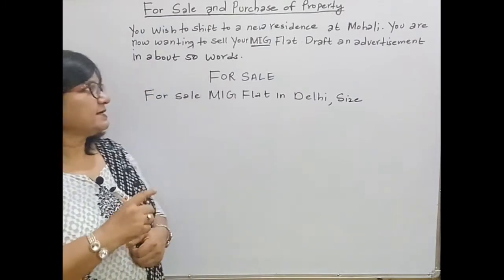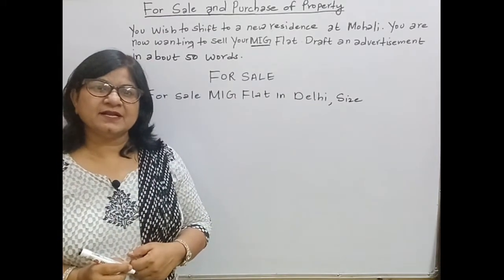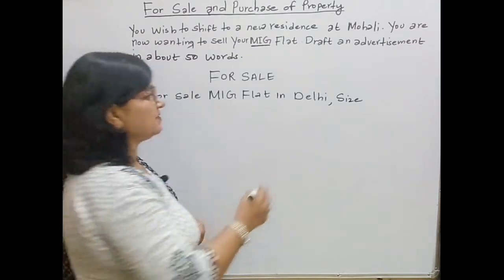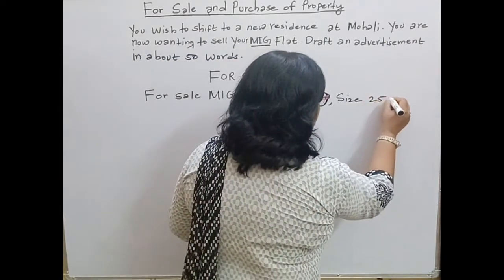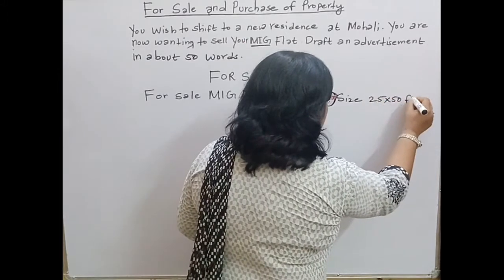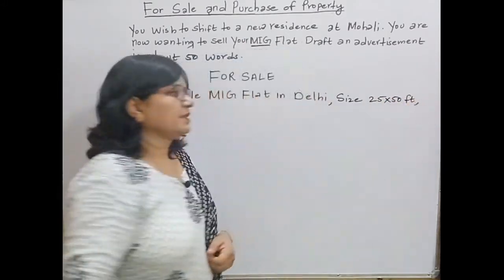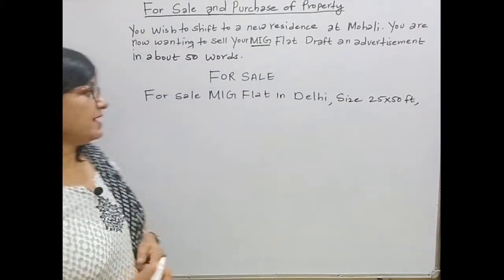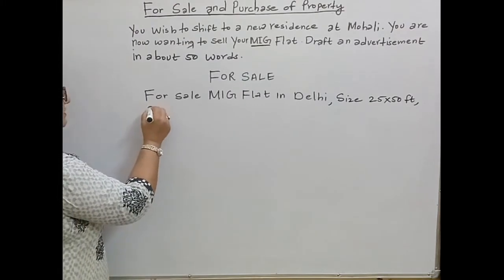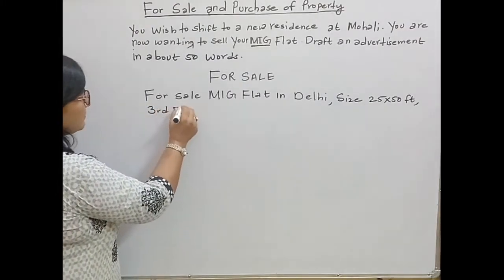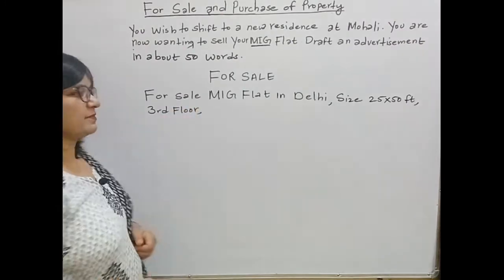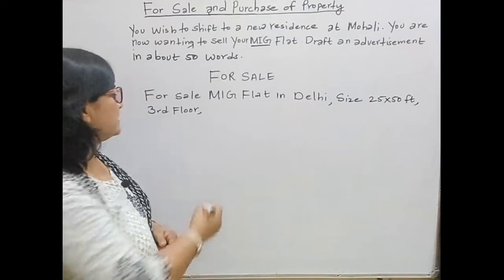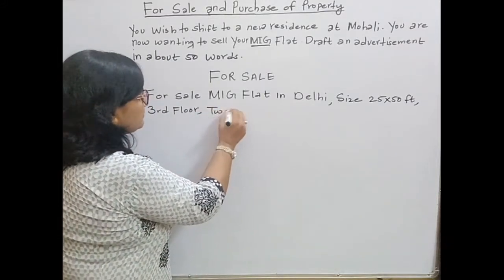Since it is an MIG flat, a middle income group flat, we will not write a big size, we will write 25 into 50 feet. And then since it is a flat, we can write the floor also. Any floor you can write, we'll write here 3rd floor. Then you can give other specific details such as 2 bedrooms,